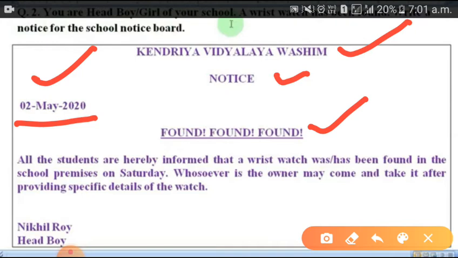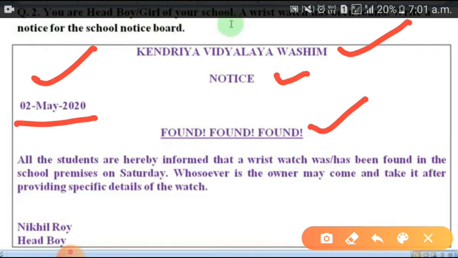Then how will you start? All the students are hereby informed. You want to inform the students, that's why you are writing here. All the students are hereby informed that a wristwatch, and here you have two options. You can use "was found", this is correct, or you can use "has been found". So here you have two choices.